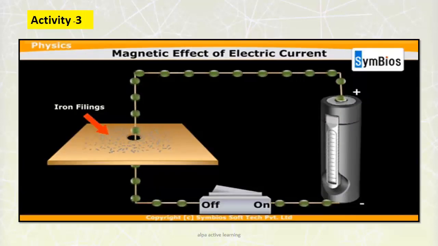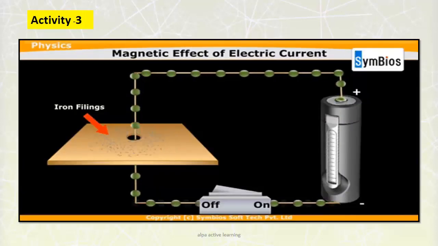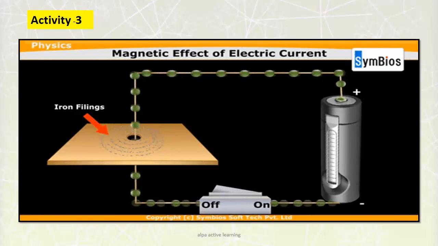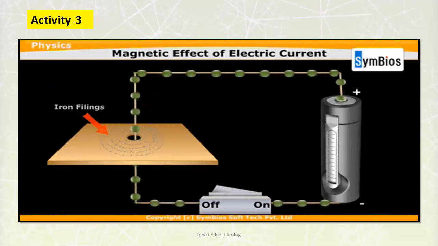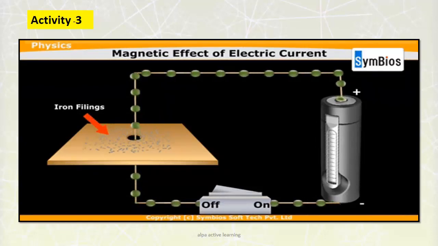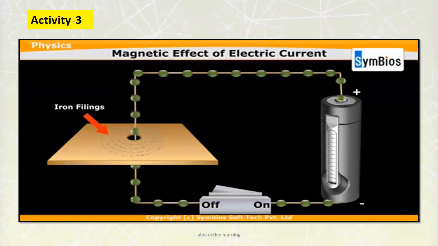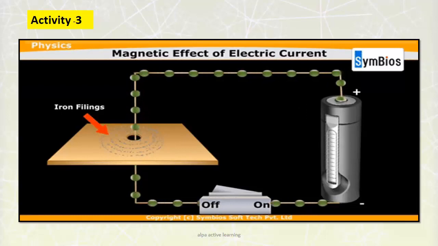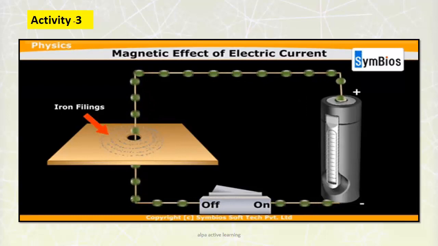One more experiment of this kind. Again here you can see a battery, connected wires, a plug key, and there are iron filings. Now when the electric current is on, you can see the iron filings get attracted, and when there is no current, the iron filings come back to their own place.